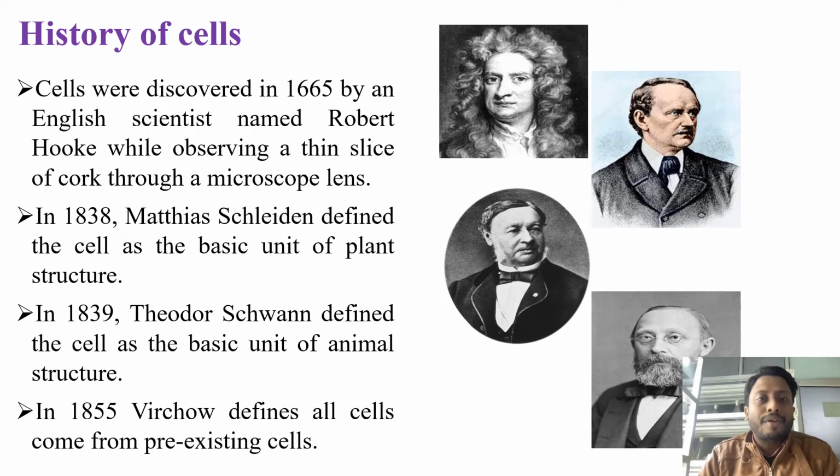History of cells. In 1665, Robert Hooke discovered cells while observing a thin slice of cork through a microscopic lens. In 1838, Matthias Schleiden defined cell as a basic unit of plant structure, and in the year 1839, Theodor Schwann defined cell as the basic unit of animal structure. In the year 1855, Rudolf Virchow defined that all the cells come from pre-existing cells. Living organisms grow when the cells divide.